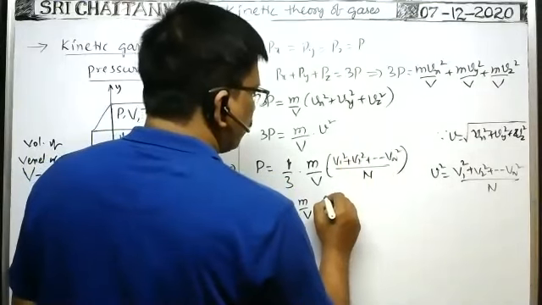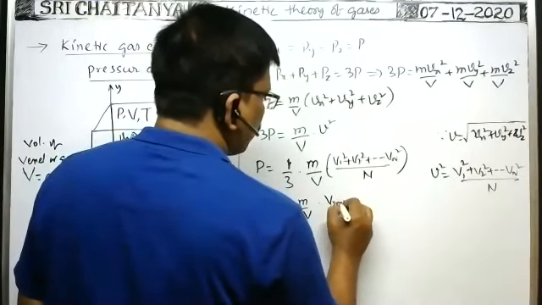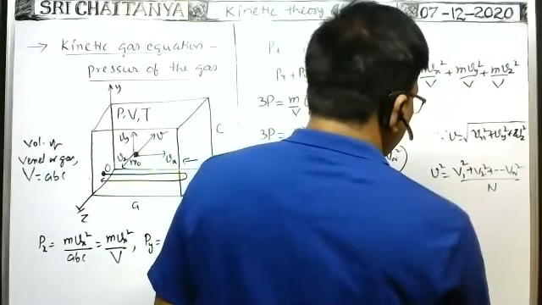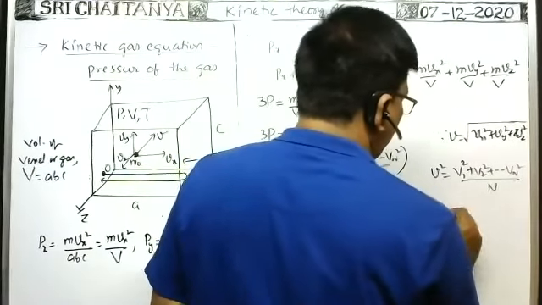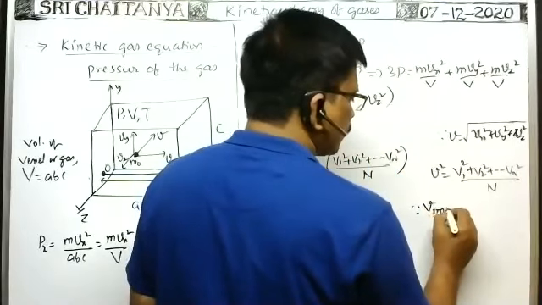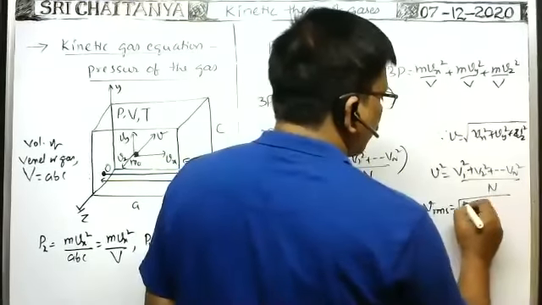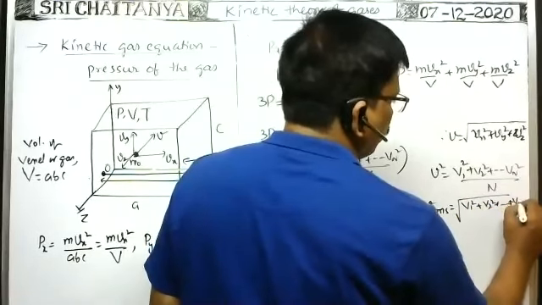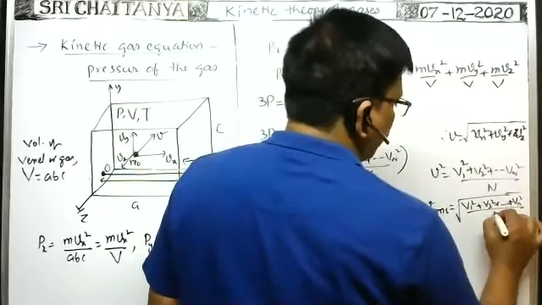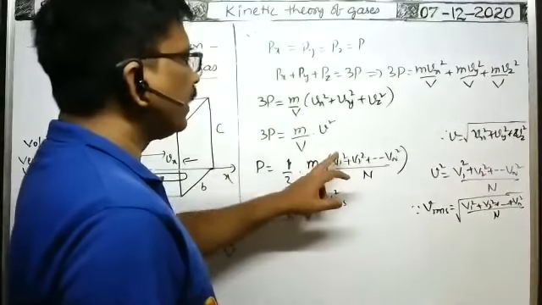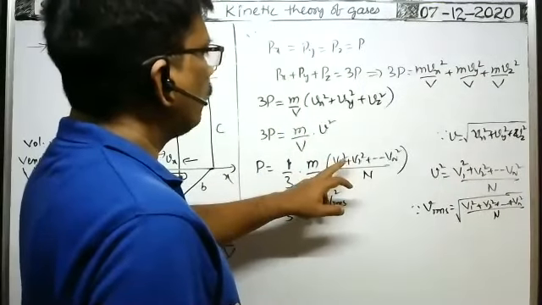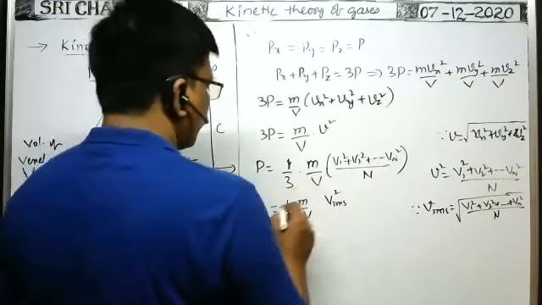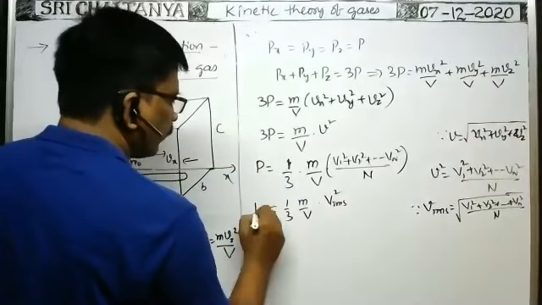This can be written as VRMS square, no? Because I already said that v RMS is equal to the square root of v1 square plus v2 square plus and so on plus vn square, by n. So this can be written as VRMS square. Therefore, you do cross multiplication.